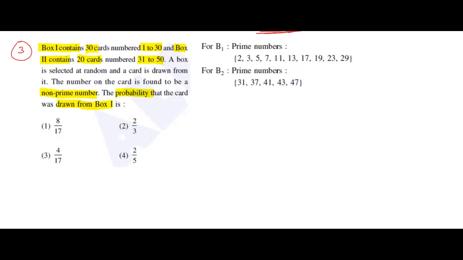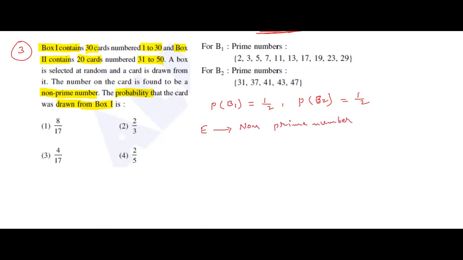Here, two boxes are there. What is the probability of selecting first box, B1? 1 by 2. Same as probability of selecting second box, B2, that is also 1 by 2. Here, what does the event mean? E is the event of non-prime number.